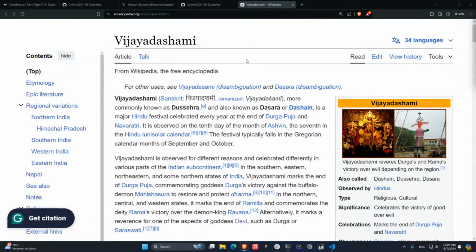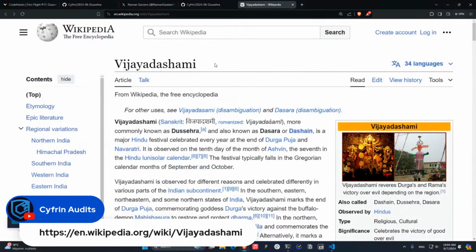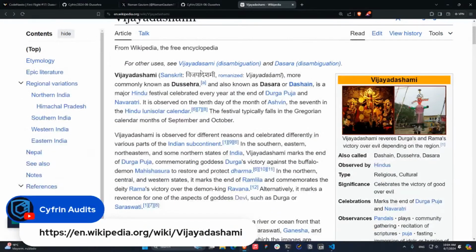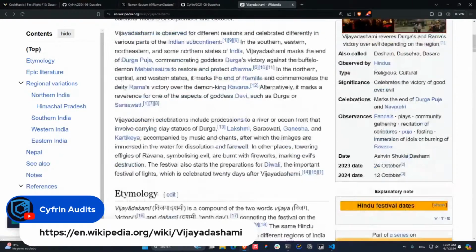And the original name of this festival is Vijaya Dashami. Sorry for my bad pronunciation. As you can figure, this is in Hindi, so I don't know if I'm pronouncing this correctly. Sorry to those in India who are probably upset with me because I'm not pronouncing this as I should. However, take a look at this. It's really interesting. I've been reading this a little bit more.